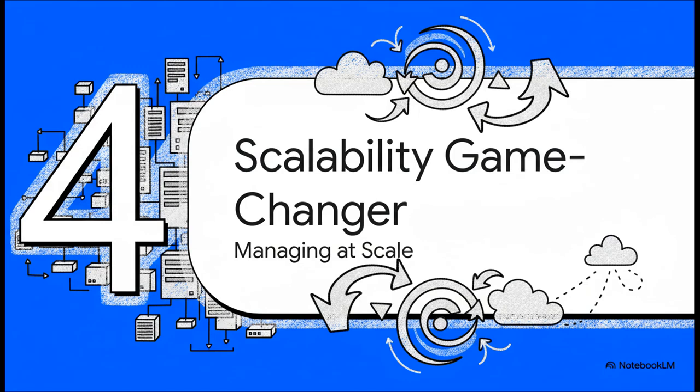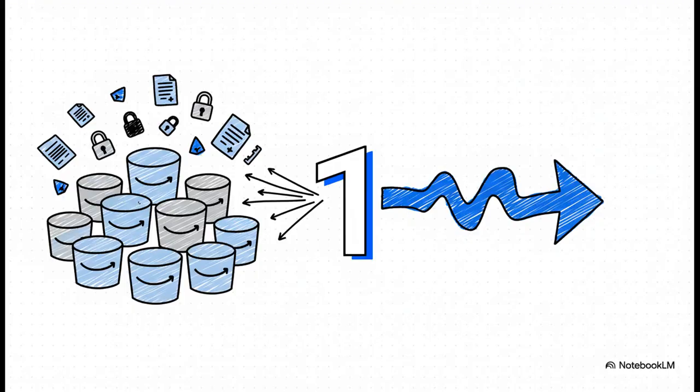Why is this such a game changer for anyone trying to manage infrastructure at scale? And this right here, this is the payoff. You can literally manage access to thousands or tens of thousands of buckets with one single elegant IAM policy. This one-to-many relationship is what makes ABAC so incredibly powerful for larger organizations.